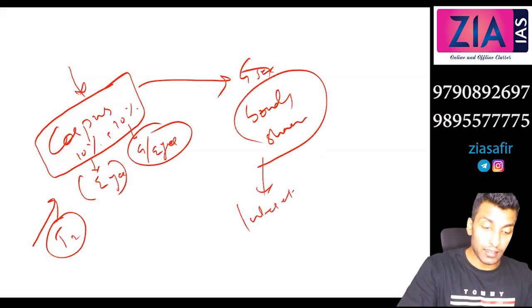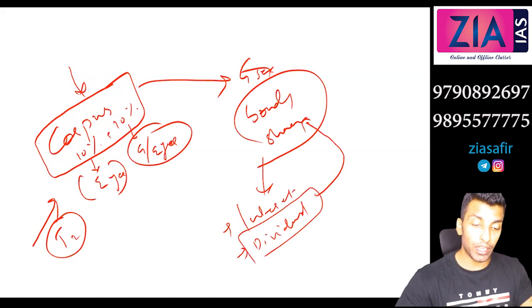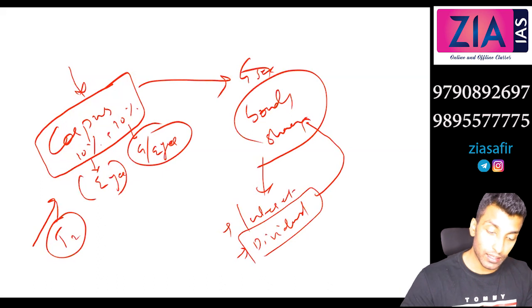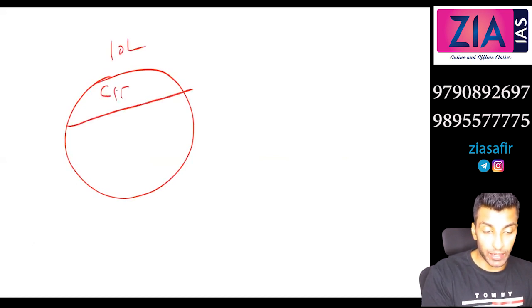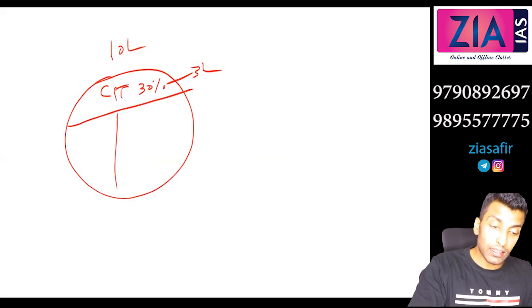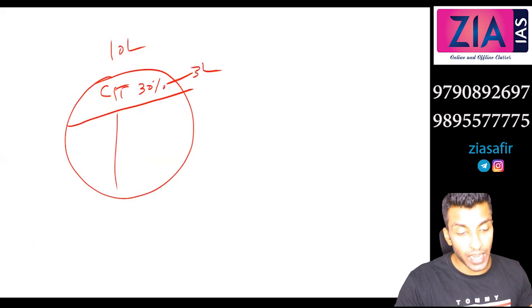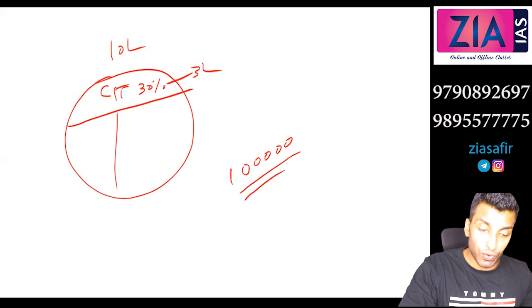Okay, bonds, shares, and this return is based on what? Interest and the dividend. So what does dividend mean? Dividend is actually connected to the company's profit. In whichever company you have invested, it is the company's profit, right? We have discussed dividend before: let's say the profit of the company is 10 lakh, out of which you will pay corporate income tax. Let's say 30% is paid, that means 3 lakh is paid out as tax. The balance is 7 lakh. Out of the 7 lakh, you can distribute it to the shareholders. Let's suppose there are 1 lakh shareholders. So what is the dividend? Per share, rupees 7 is the dividend.